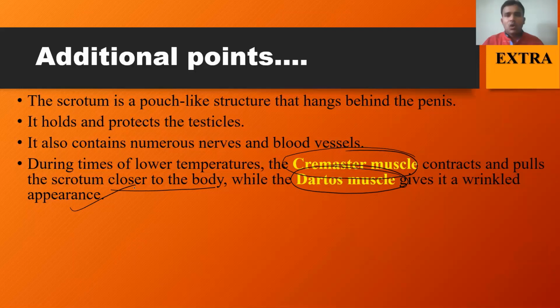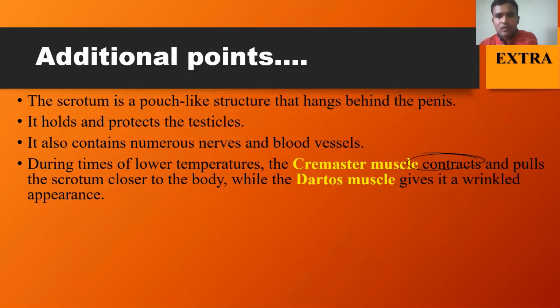So when there is a cold condition, the cremaster muscle in the scrotum contracts and pulls the scrotum closer to the body. When the scrotum comes closer, the testis absorbs heat energy from the body, so that the constant temperature is maintained.